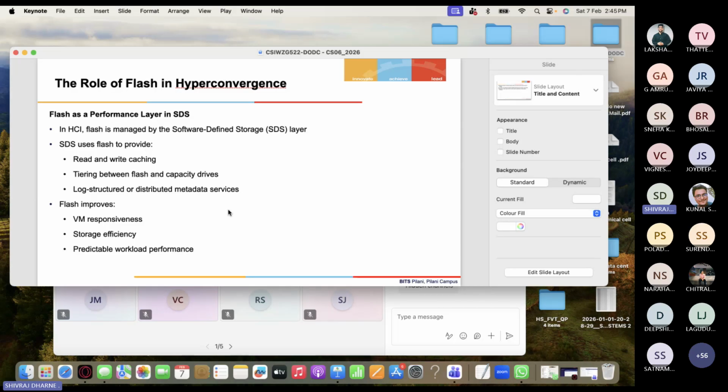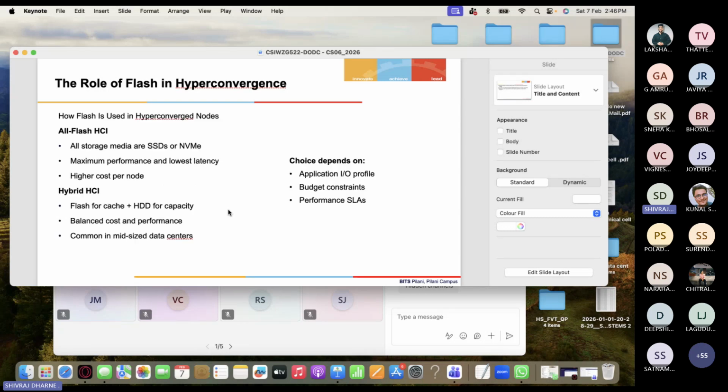Flash will improve VM responsiveness. What is VM? Virtual machine responsiveness, storage efficiency and predictable workload performance. So you should know how flash plays a critical role in hyperconvergence. Okay, so all flash in a hyperconverged infrastructure means SSD and NVMe.